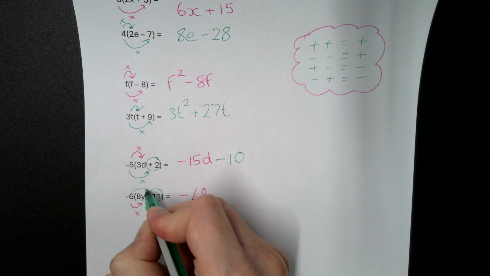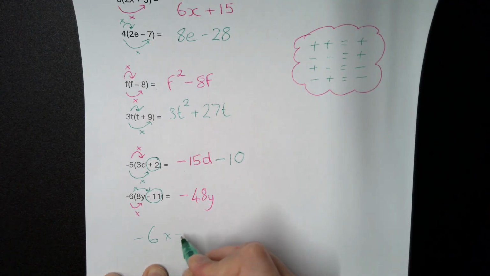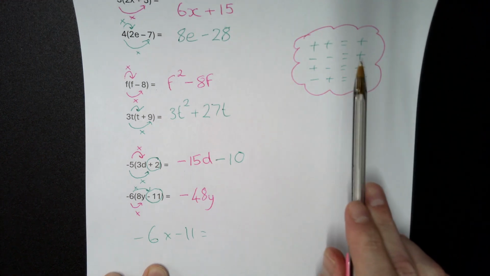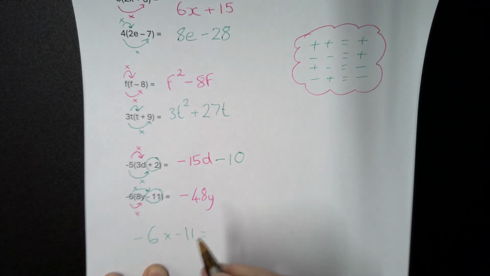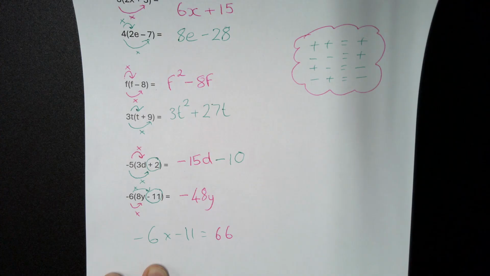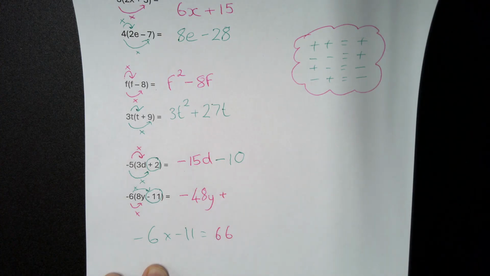So it's minus 6 times minus 11. Okay, we know from the crib sheet above, a minus and a minus makes a plus. So minus 6 times minus 11 gives you a positive 66. Therefore, you'll put a plus in between. It's a positive 66.